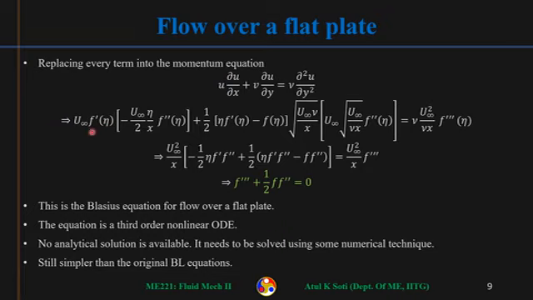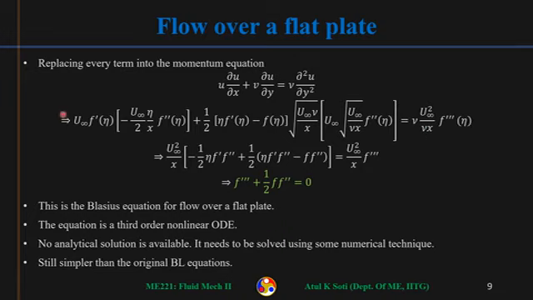Capital F eta is simply small f prime eta. Because other things are also in small f, I will keep everything in terms of small f. So this is u, then this is del u by del x, plus v, this thing, times del u by del y, and then del 2u by del y2.